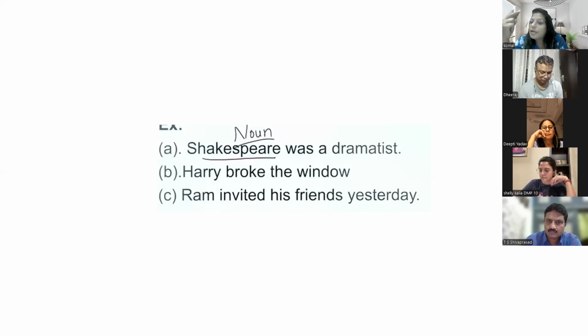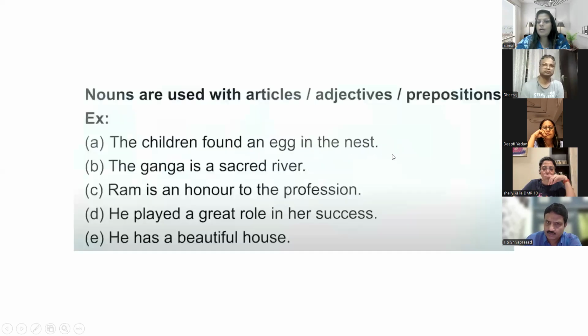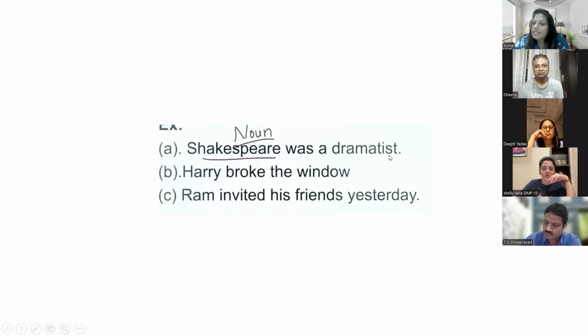So two words are coming after the article. The first word should be the adjective and the second word should be the noun. But if I'm asking this, Shakespeare was a dramatist. So you can also use this rule: it ends with "ist", that is perfectly okay. Or you can also say after the article it is coming, so again it is a noun. Any trick which you can keep in your mind, you can apply. In this sentence, both tricks are applied.